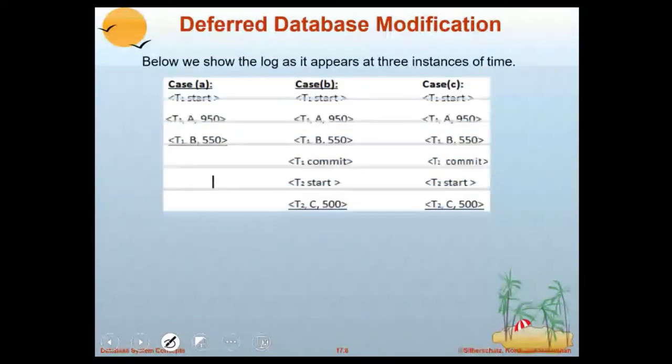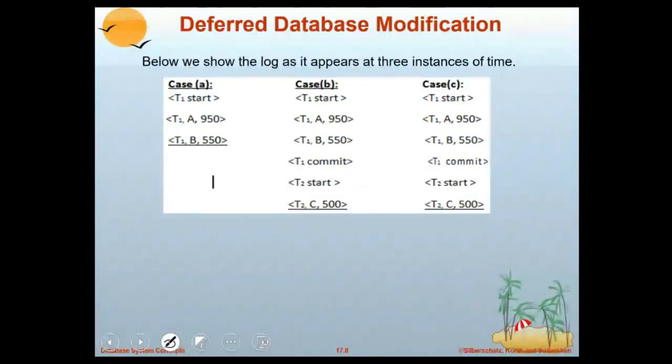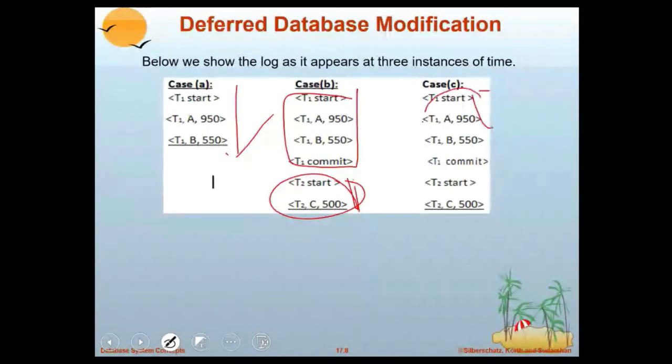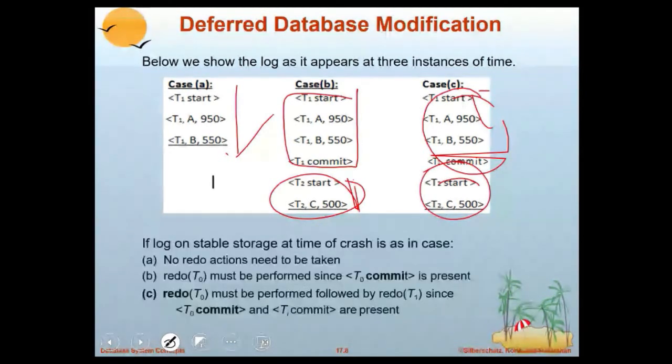And there are three cases. In the first case, ignore the log. Here T1 has start and commit, so we redo, and T2 has no commit, so ignore the log. Here both commits are there, so both are to be redone. So no redo in the first case, and in the second case redo of T0 because it has a commit operation, and T2 is to be ignored. And in the third case, both redo T0 and redo T1 are required.